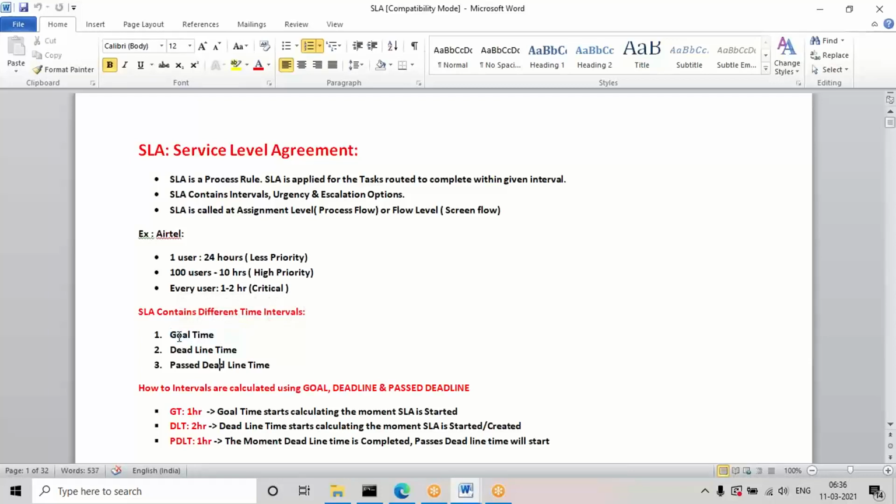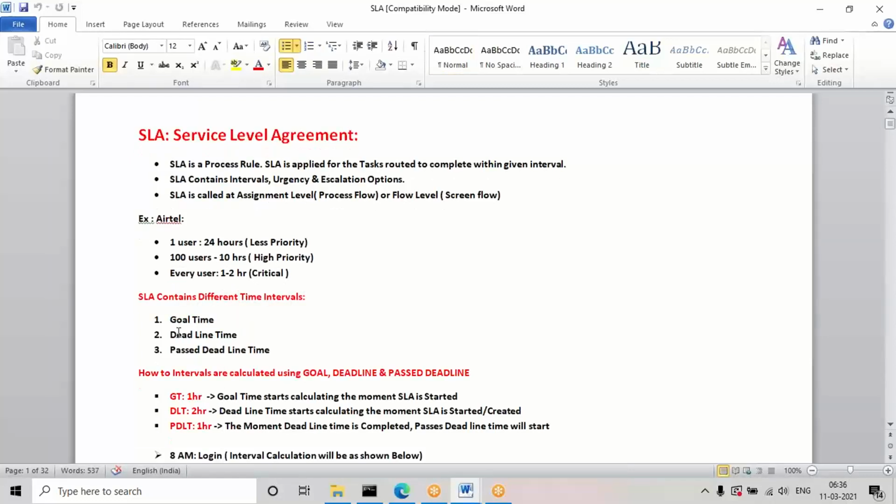Regarding how these intervals are given: deadline time must always be more than goal time. Past deadline time can be less or more depending on the reason. If the task is not started at all, they may give more time; if 50 to 80% of the task is already finished, they may give less. For example, if goal time is 1 hour, deadline time must be more than 1 hour. Past deadline time depends on how much of the task is completed.